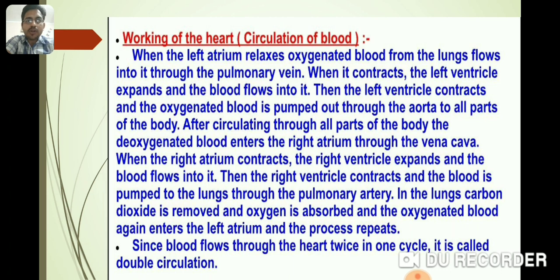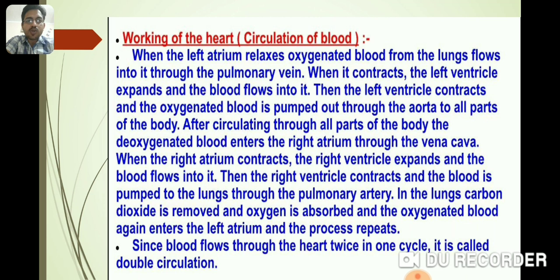From the lungs, the oxygenated blood is brought back to the left atrium via pulmonary veins, and from the left atrium, this oxygenated blood is supplied to the left ventricle. The left ventricle pumps this oxygenated blood to all the body parts, where it again gets deoxygenated due to metabolic activities, and this deoxygenated blood is brought back to the right atrium via the vena cava. This is the circulation of blood.